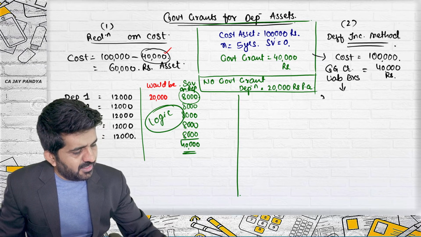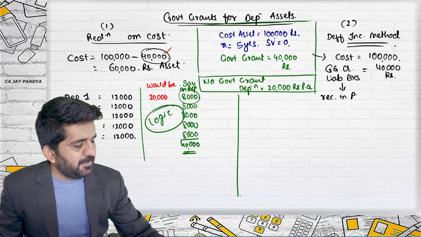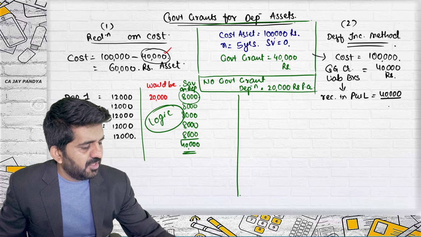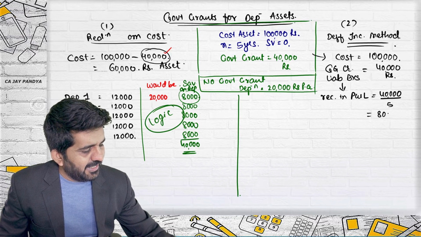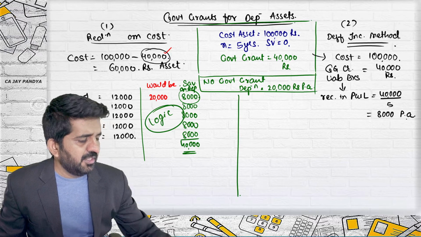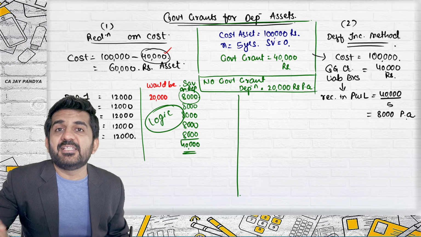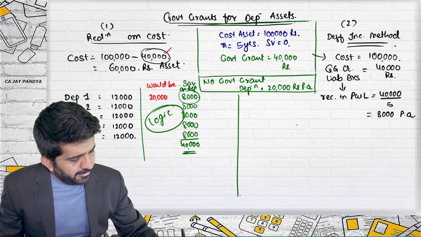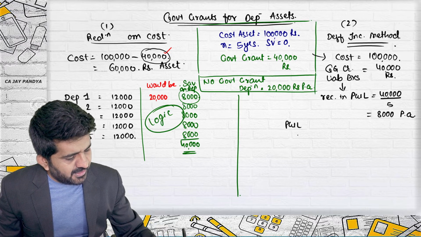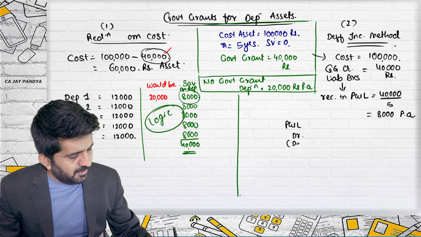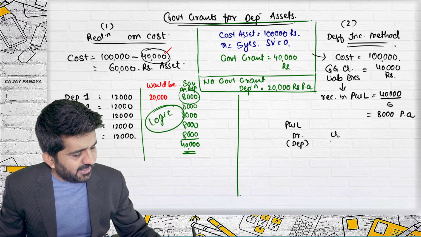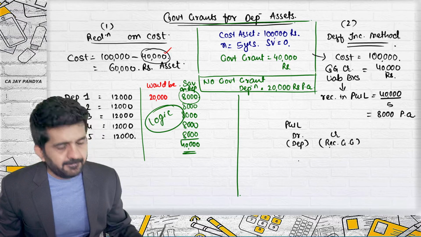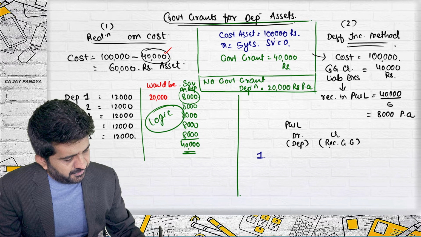So government grant will be recognized in P&L account. 40,000 divided by 5, that is 8,000 per annum, will be recognized as income in P&L account. So in your profit and loss account, on the debit side you will be recording depreciation, and on the credit side you will be recognizing government grant.